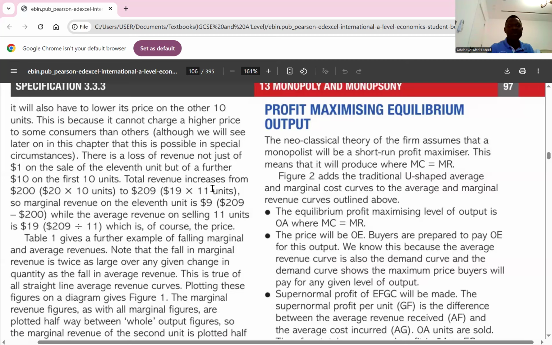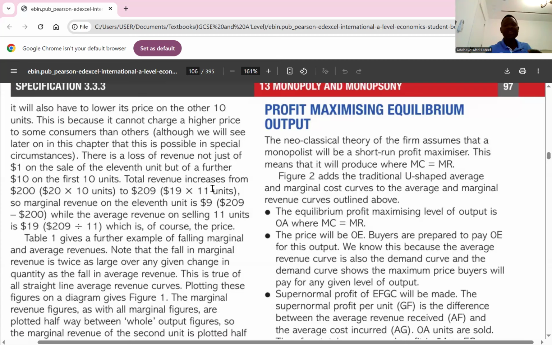You can increase profit where your MR is greater than your MC by producing more. Why will you be able to produce more? Because the extra revenue exceeds the extra cost. Get the point here? As soon as your marginal revenue exceeds your marginal cost, a monopolist will be able to make more profit, and to make more profit, you have to increase your output, because your extra revenue is greater than the extra cost.